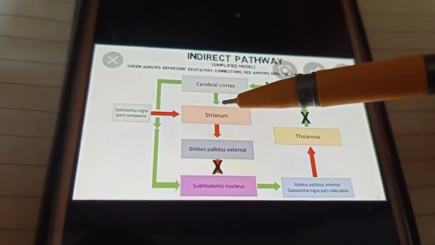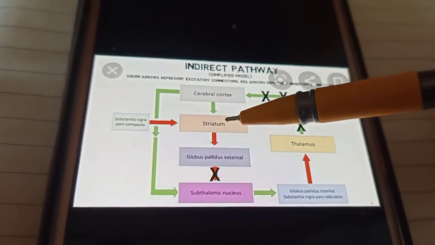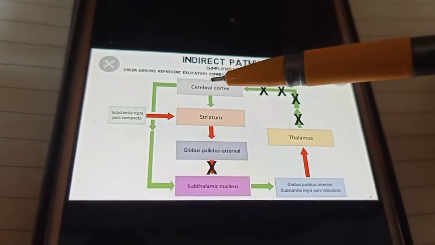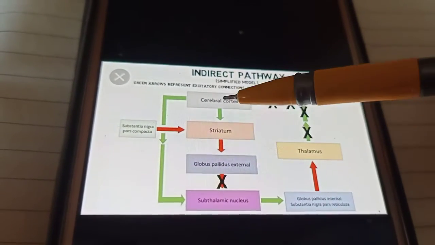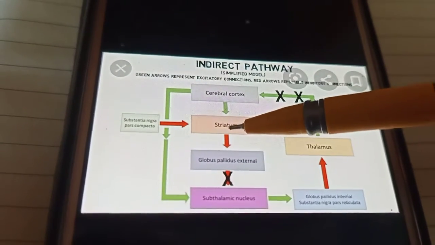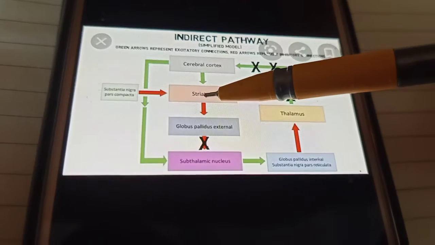It activates the inhibitory neurons within the striatum. As I told you in the direct pathway, in the corpus striatum there are inhibitory neurons. Thus, when the cerebral cortex sends excitatory signals to the corpus striatum, the inhibitory neurons within the striatum get activated.